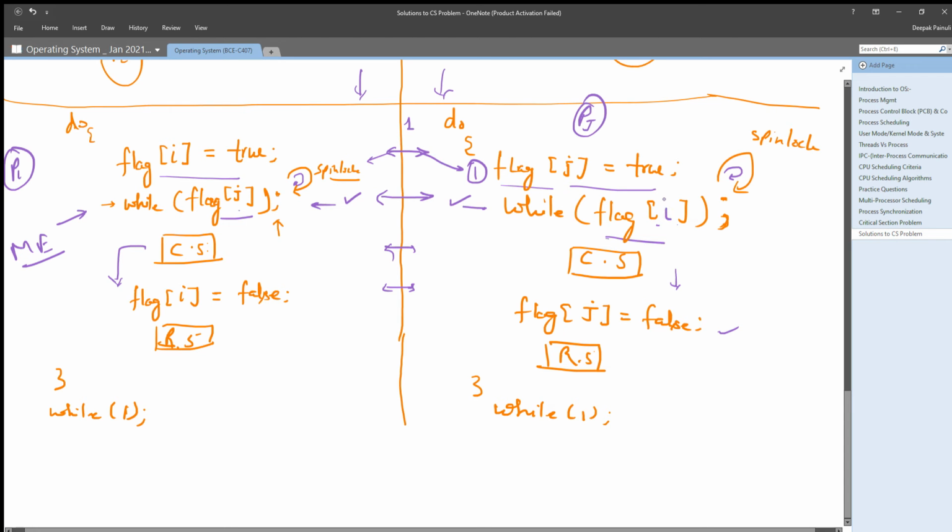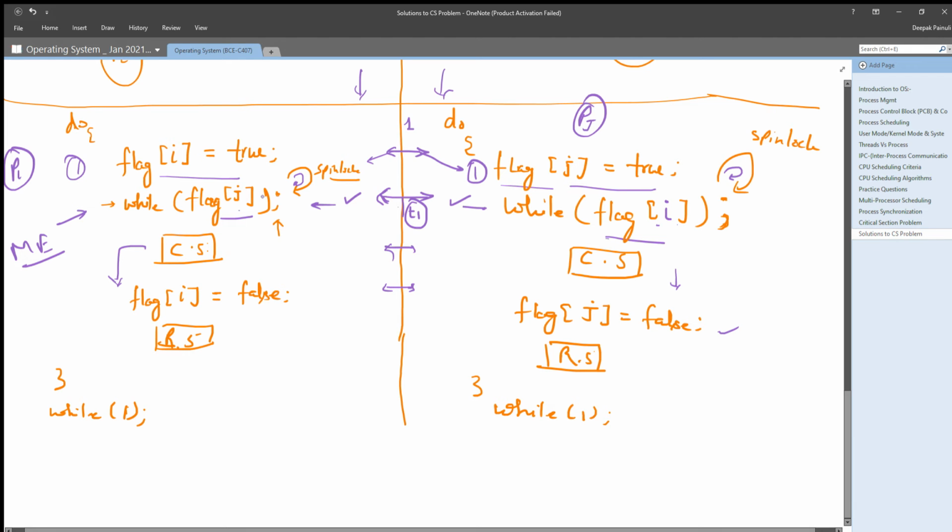Now Pj is also checking the value of flag i, and what is it getting? Flag i is true, because in the first statement Pi already set it as true. See, at this point in time, let's say time t1, both are checking each other's flag, and definitely the flag value of both will be true.